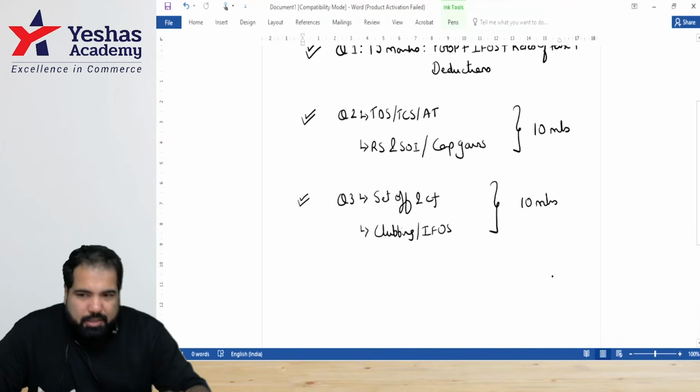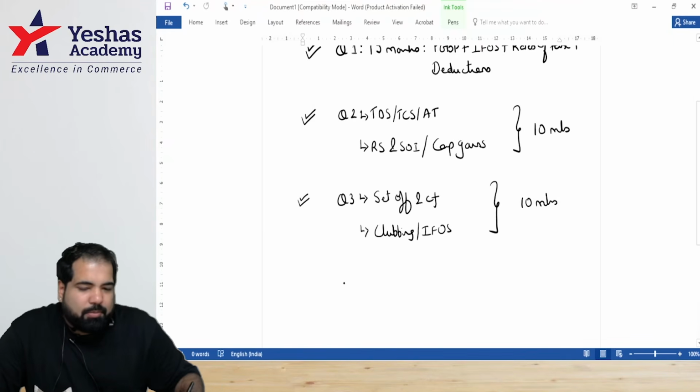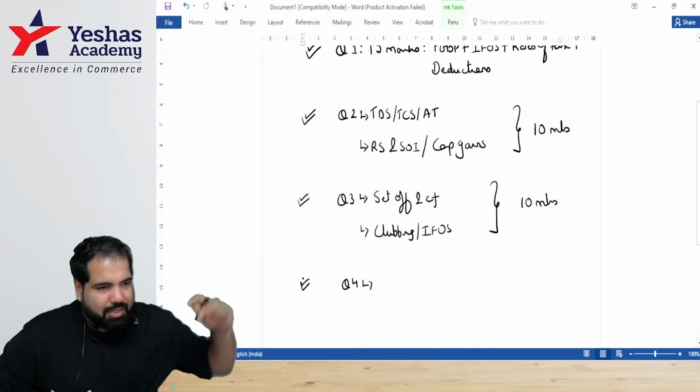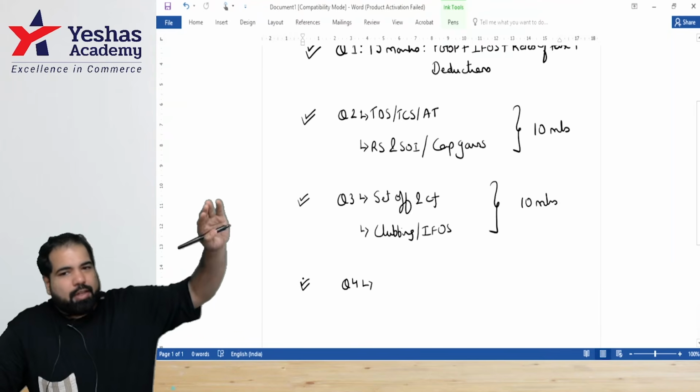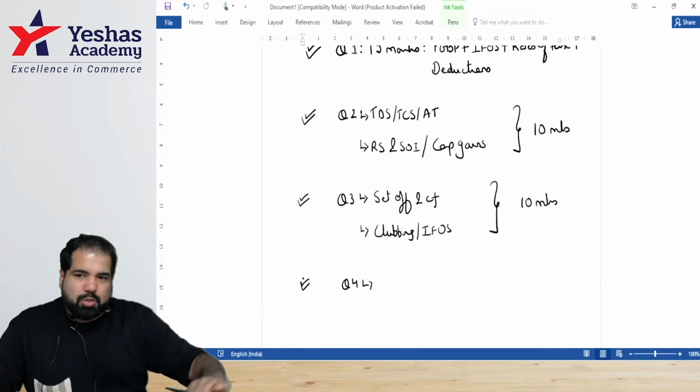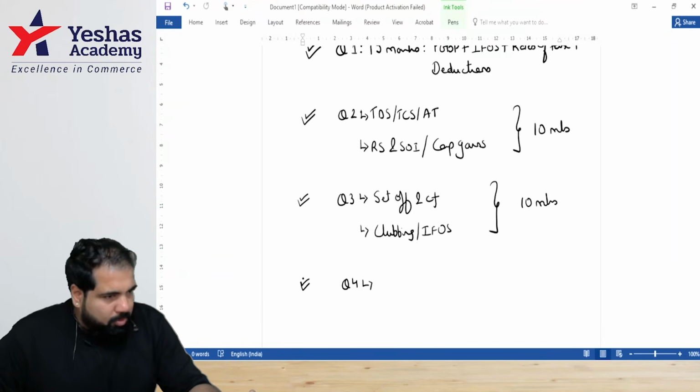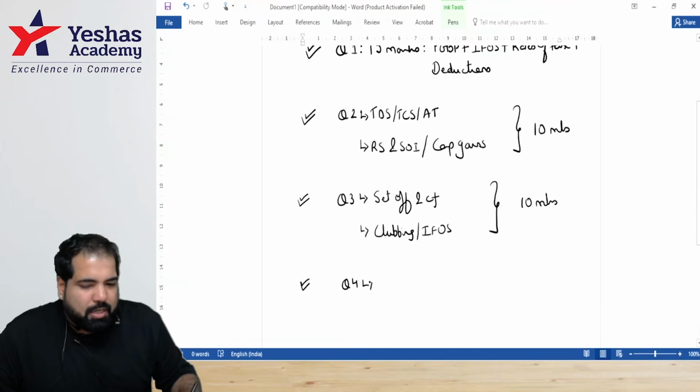And very certain, but not the most interesting part of the paper is question number 4, of course, which is slightly more theoretical. The paper, I don't know if you've ever seen, is like a waterfall where the starting is very practical and then it goes towards theory. This is something that happens in every DT paper. The last part is basically on things which are theoretical, so any question that is theory is asked here.